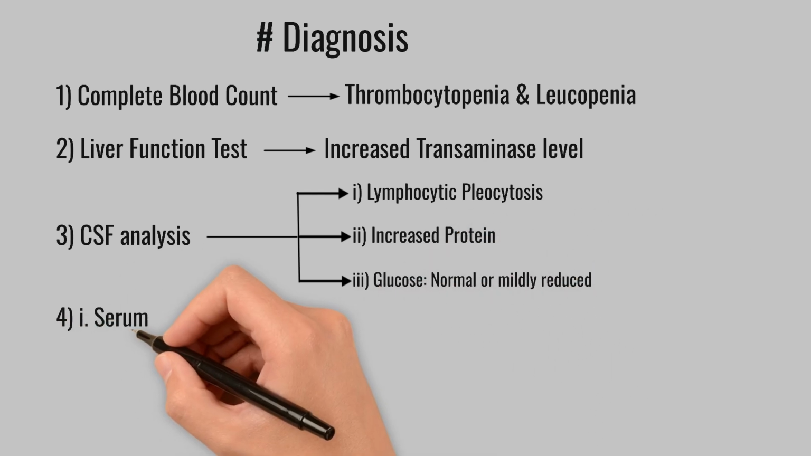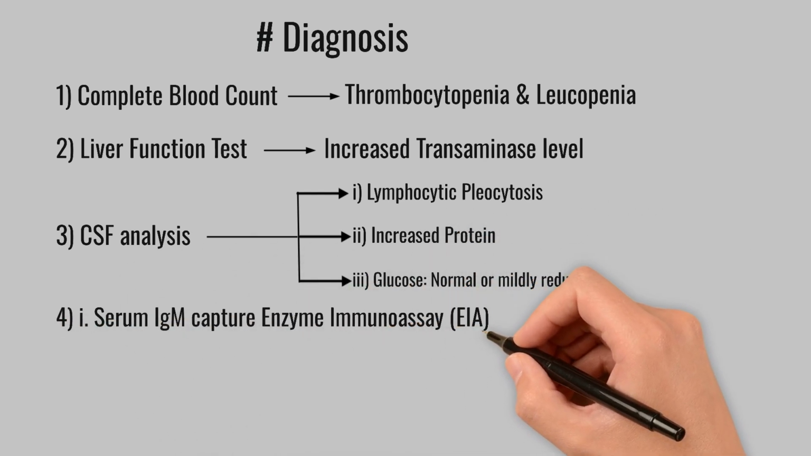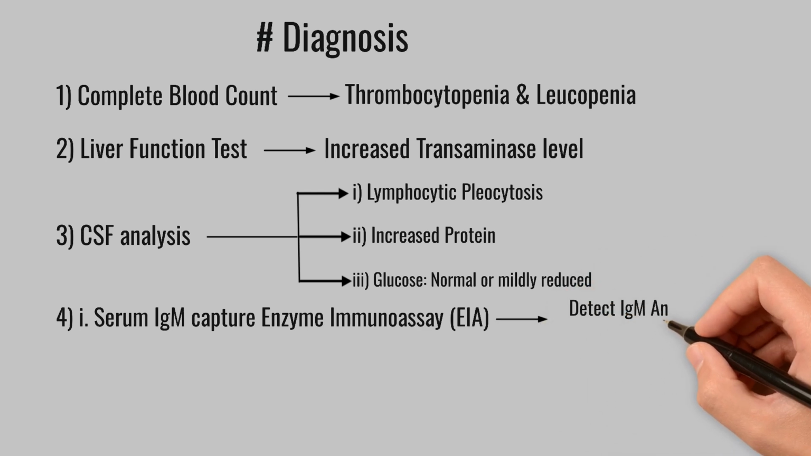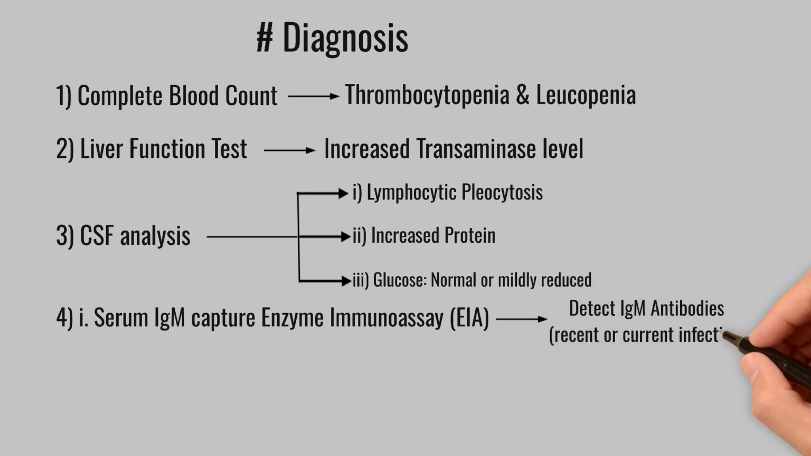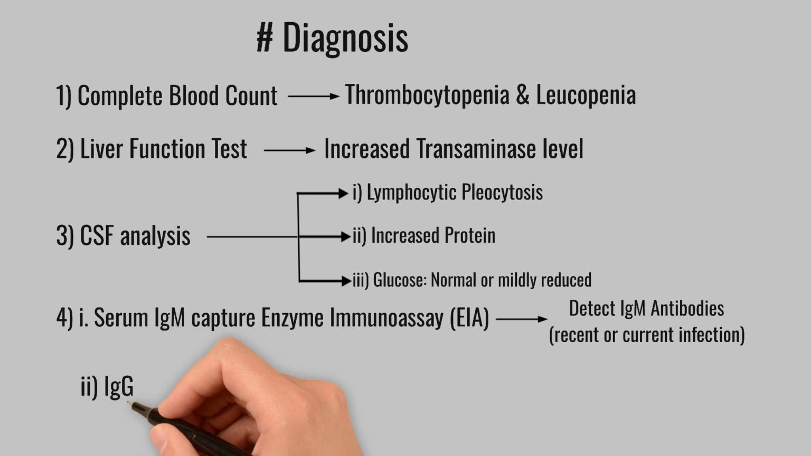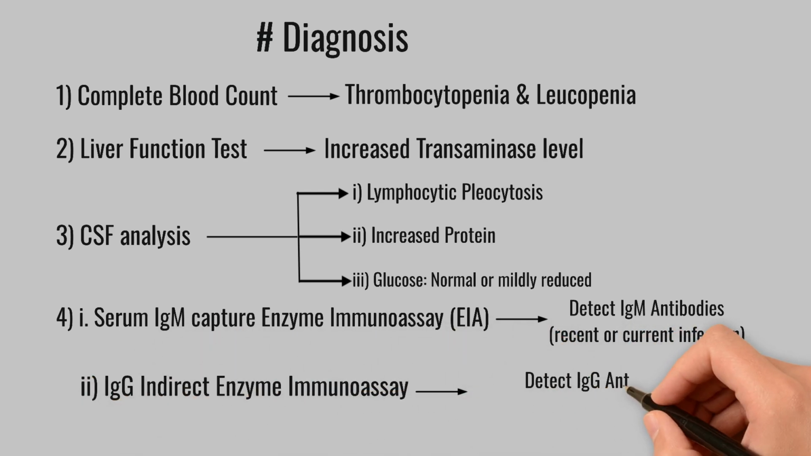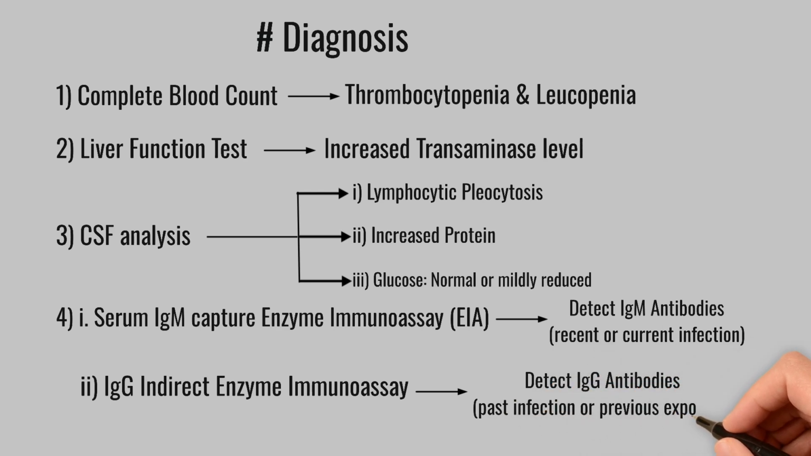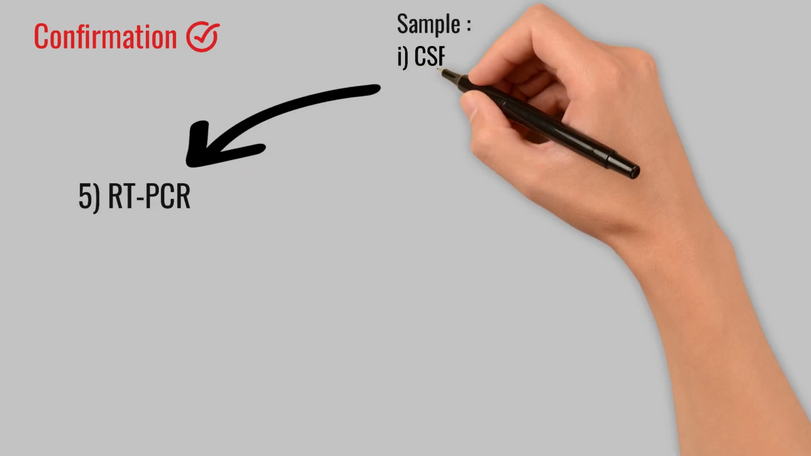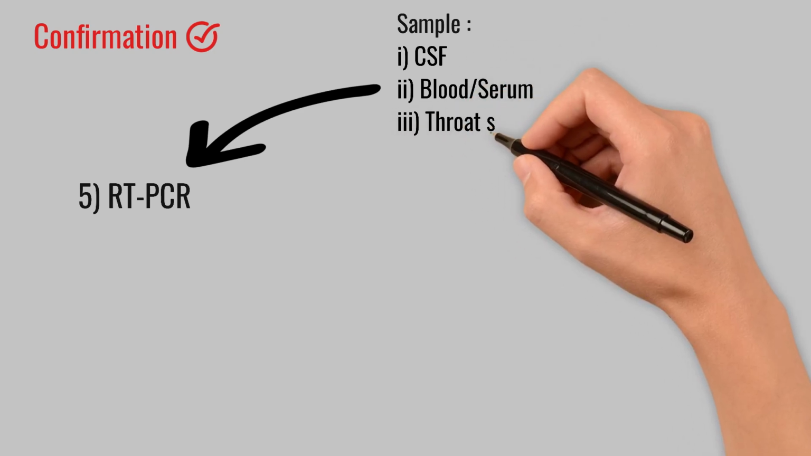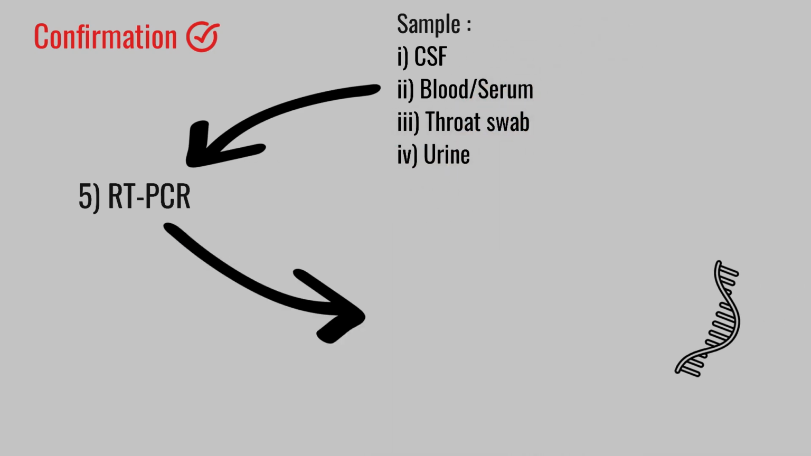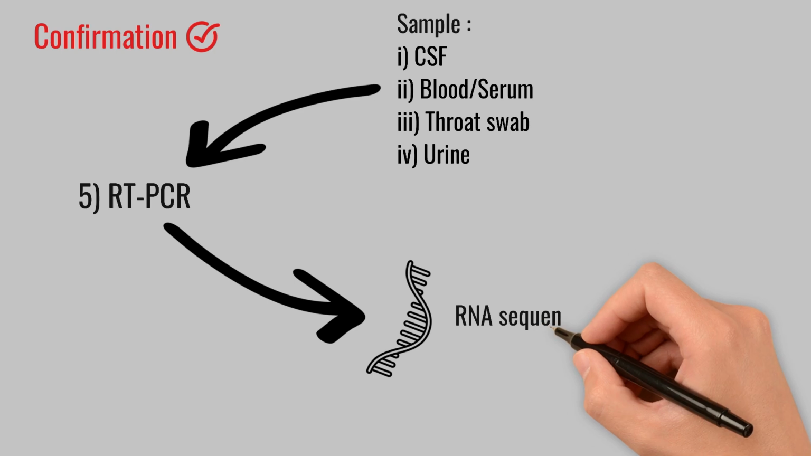We can do serum IgM capture enzyme immunoassay, which detects IgM antibody in blood, indicating recent or current infection. Further, we can do IgG indirect enzyme immunoassay, which detects IgG antibody, indicating past infection or previous exposure. For confirmation of diagnosis, we must do RT-PCR by taking a sample from either cerebrospinal fluid, blood, serum, throat swab, or urine, which detects the specific RNA sequence of Nipah virus.